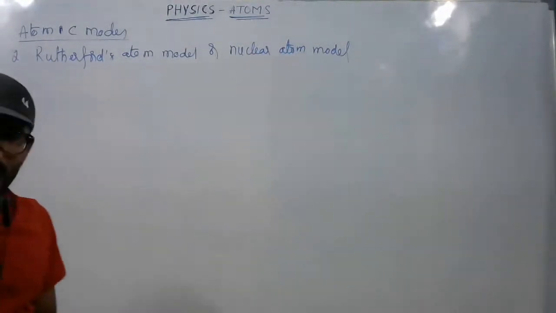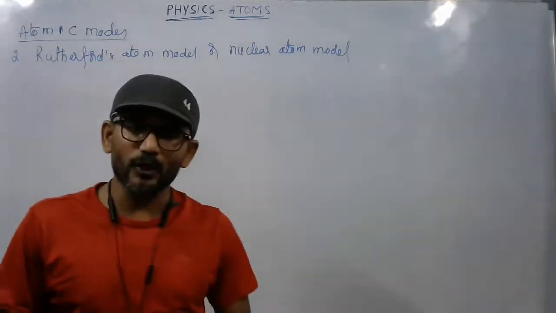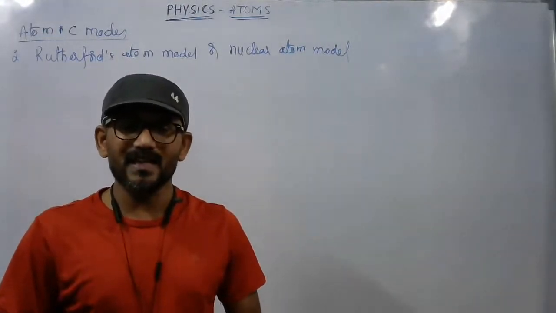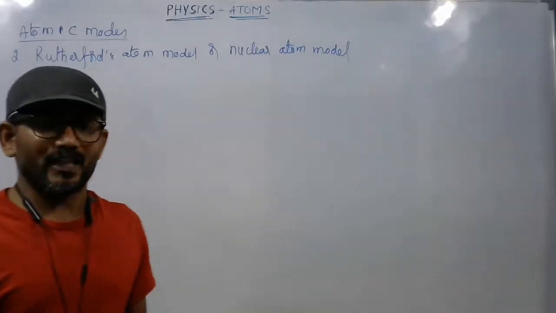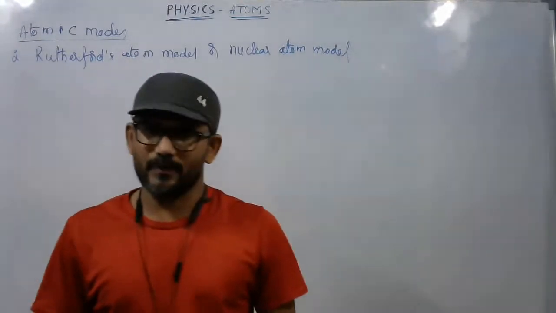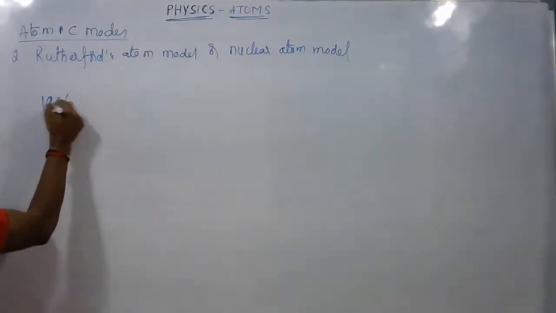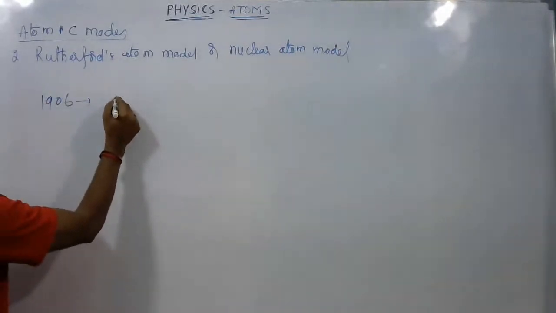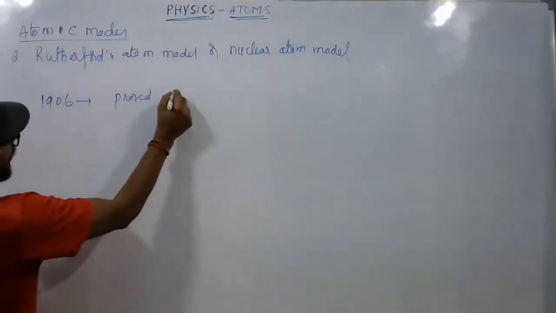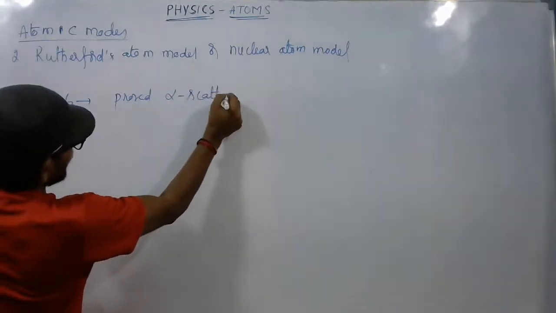Rutherford's atom model is, as I told you, to give his atom model, he proposed an experiment called the alpha scattering experiment. In the year 1906, he proposed the alpha scattering experiment.